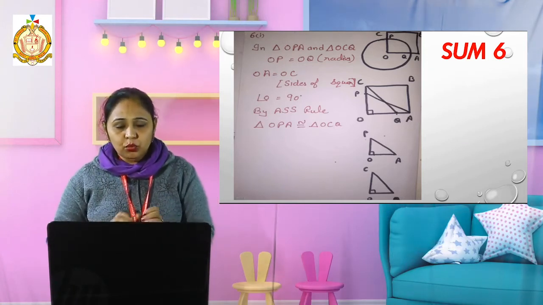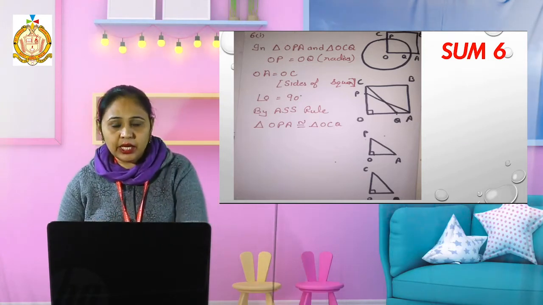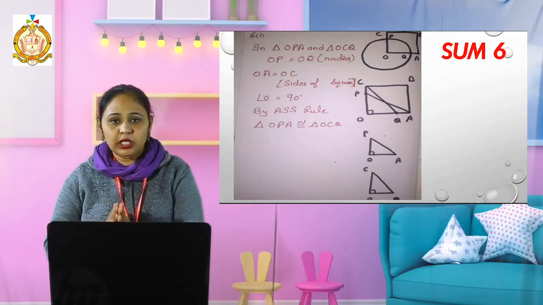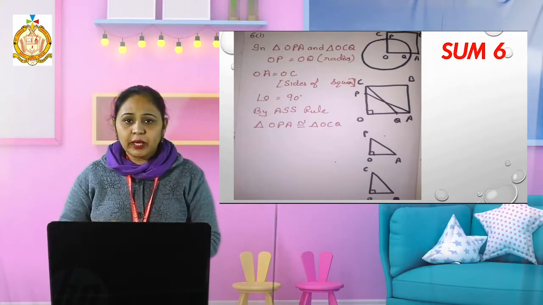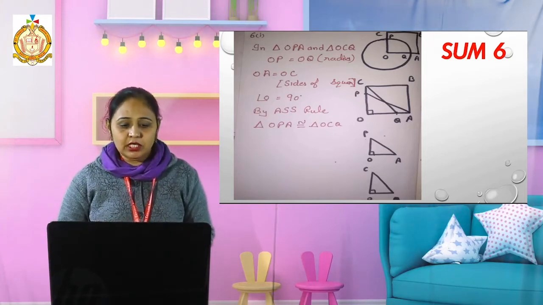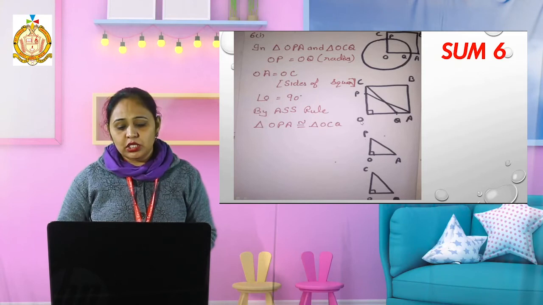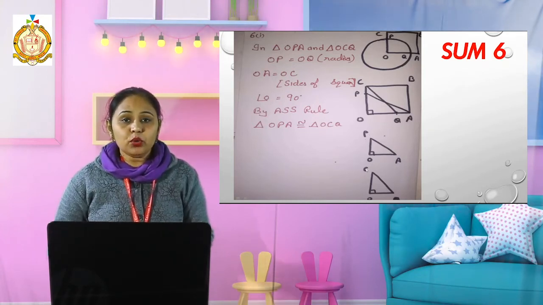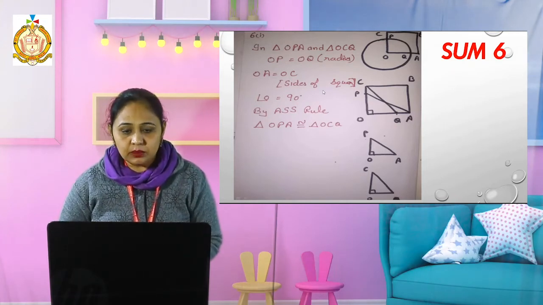Now I have to prove that the triangles are congruent. How to prove? We know the properties ASA or SSS; we have to identify which property applies here. Now I see OA and OC are equal, because these are the sides of a square.